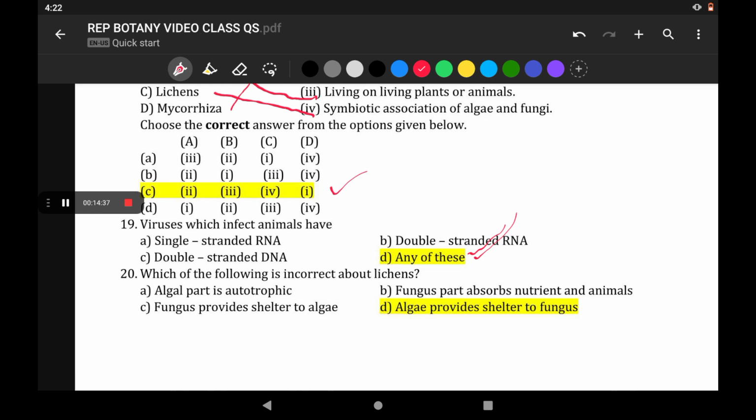Which of the following is incorrect about lichens? Algal part is autotrophic. It is a correct statement. Fungus part absorbs nutrients and animals. This is a typographical error. They absorb nutrients and water. Fungi provide shelter to algae. That is a correct statement. Algae provide shelter to fungus. That is a wrong statement. Fungus rather provides shelter to algae. So D is the incorrect statement about lichens.